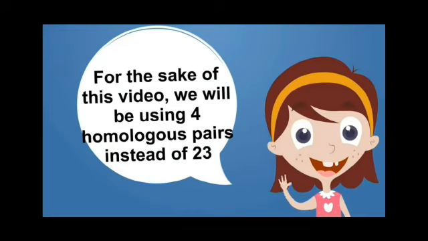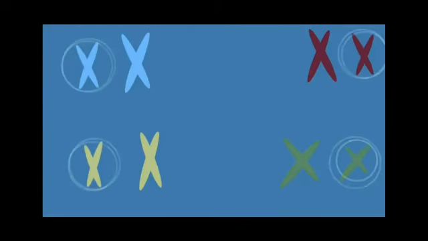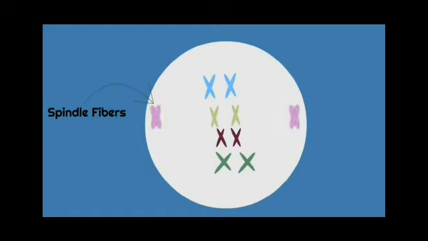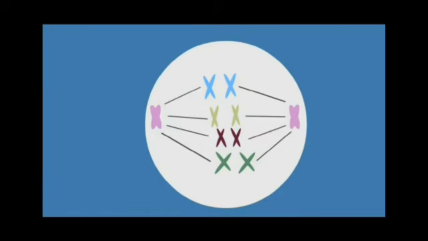Just for this sake, we are using only 4 homologous pairs instead of 23 pairs. So the chromosomes are divided with the help of the spindle fibers.